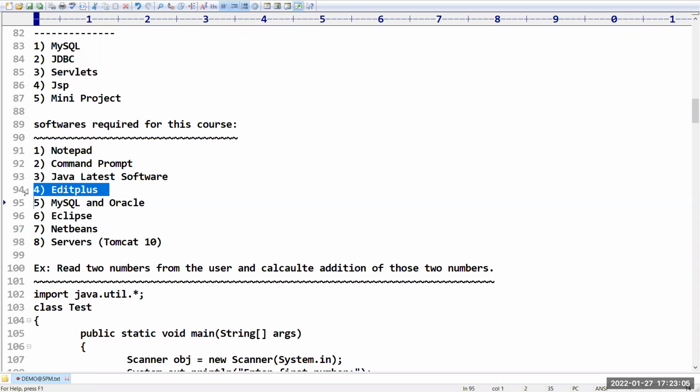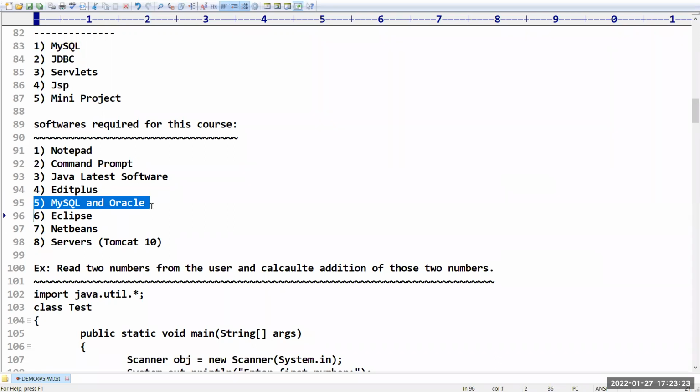Okay, so which is used to type your programs. MySQL and Oracle, any one software is recommended. We are going to cover the entire syllabus on MySQL. But anyway, sir, Oracle connection, so one or two programs related to the Oracle database also I will explain.